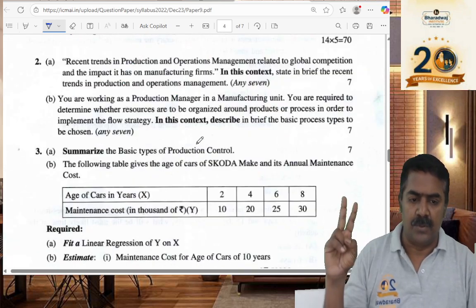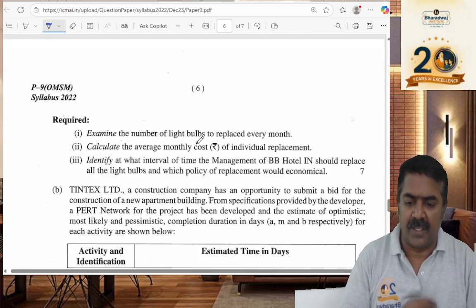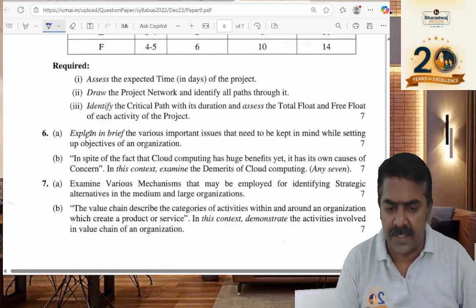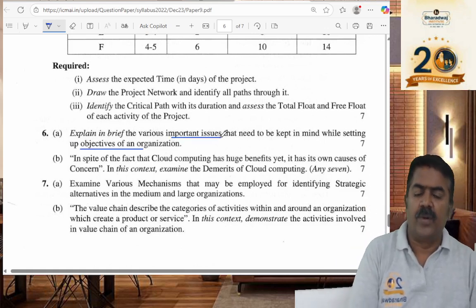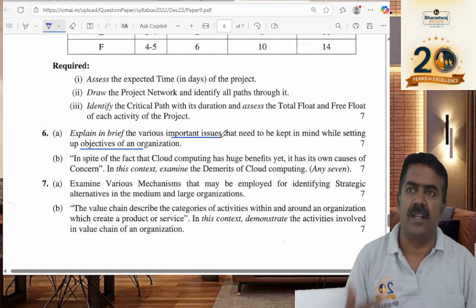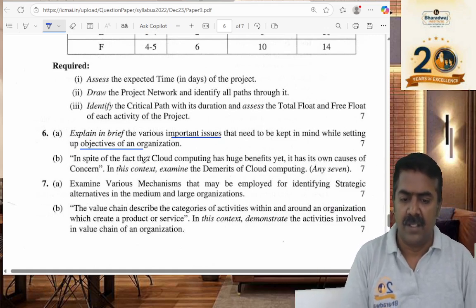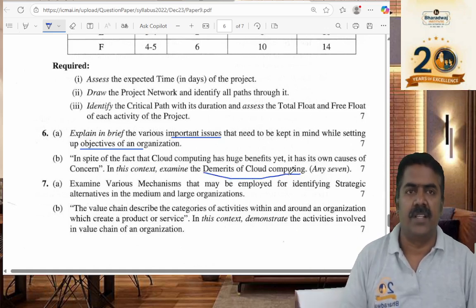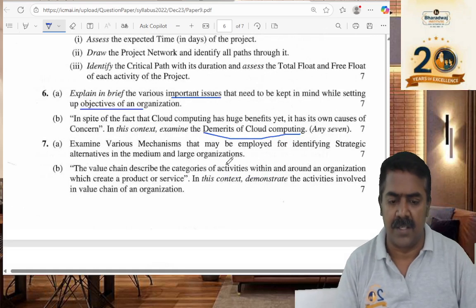Then question number 2, question number 3, question number 4, question number 5, all these are from which one? OPM. Question number 6. While setting an objective of the organization, lack of clarity, lack of focus, misunderstanding, communication, all those things you could have seen. What are the demerits of cloud computing? We had seen training the employees, security may be a concern, infrastructure may be a concern, like that.